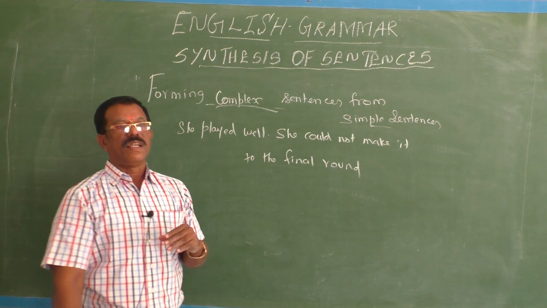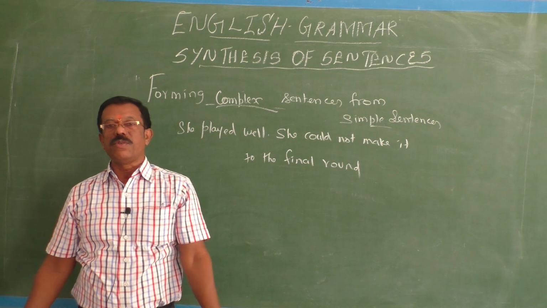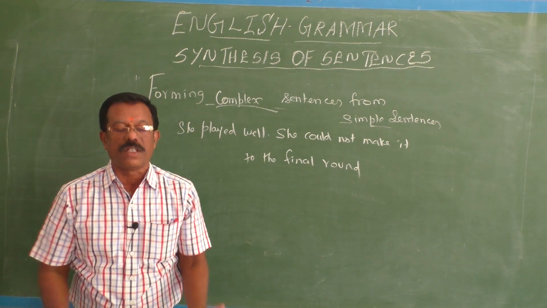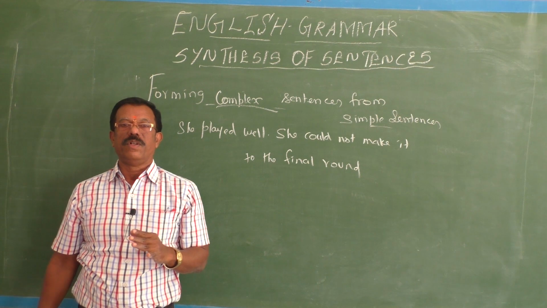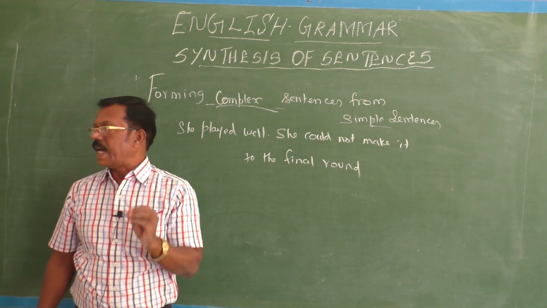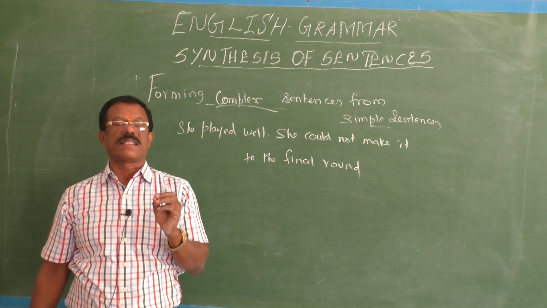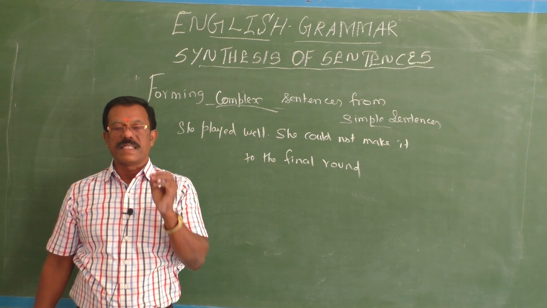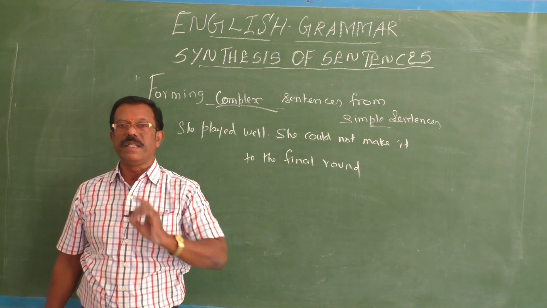You know that such contrast clauses are introduced by the subordinating conjunctions though, although and even though. I hope children, all of you know these things. So clauses in contrast are usually introduced by though, although and even though.